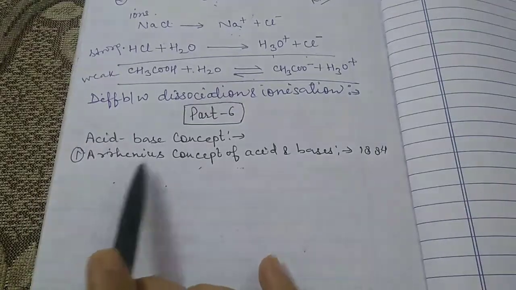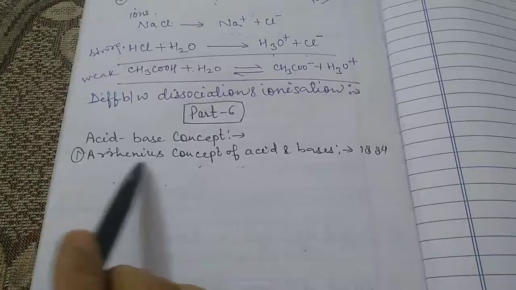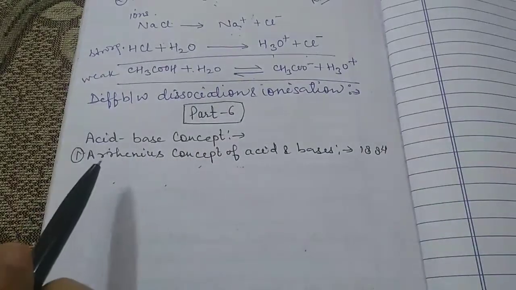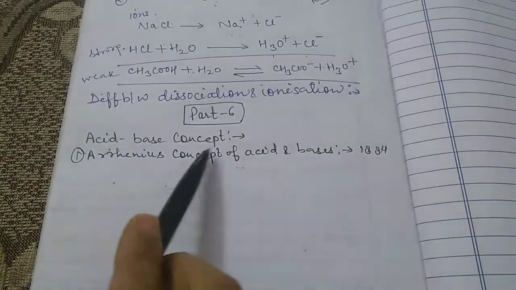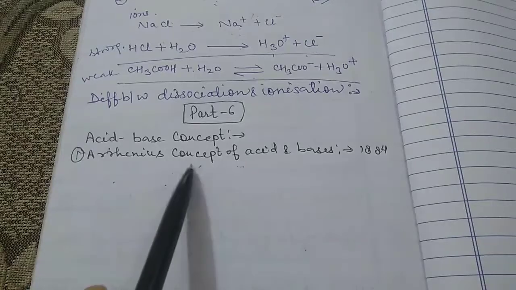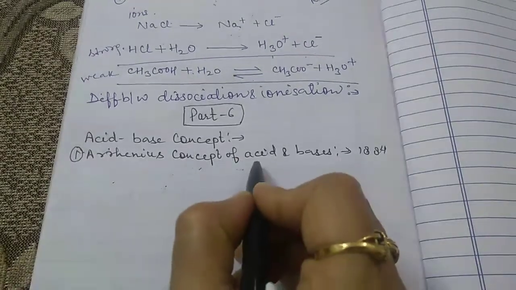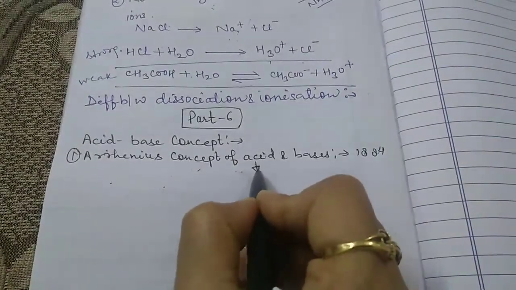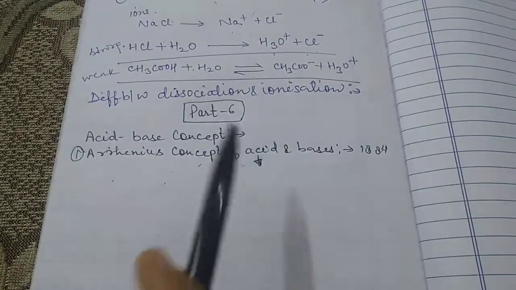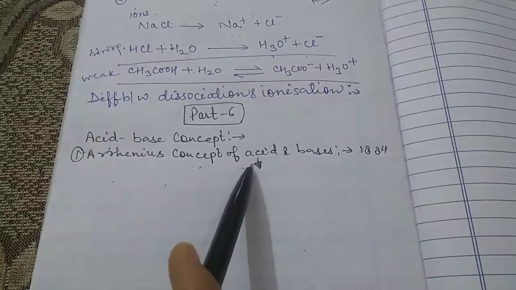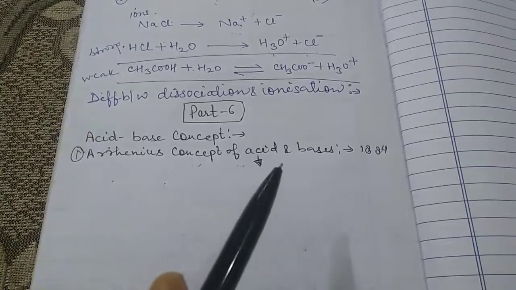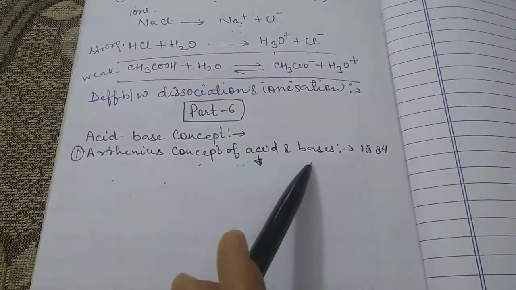This concept of acid and base was given by Arrhenius, that's why it is known as the Arrhenius concept. According to the Arrhenius concept, first of all, about the acid: an acid is a substance which dissociates, means breaks down, in aqueous solution.